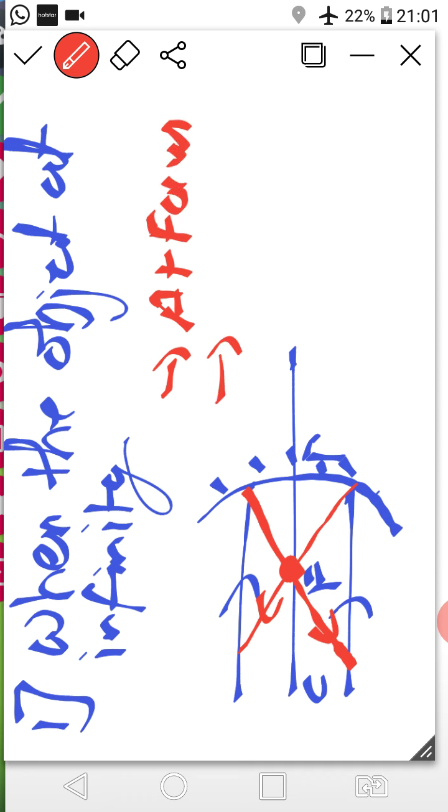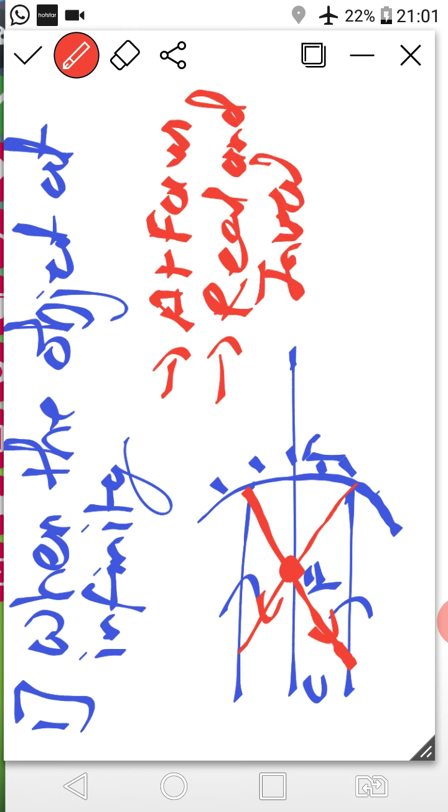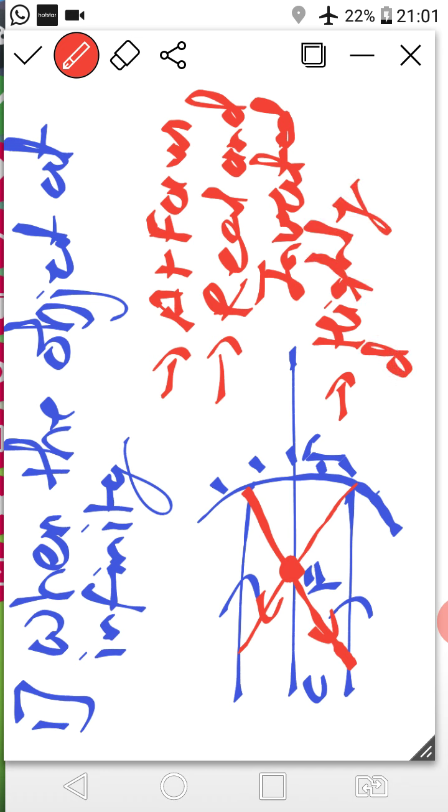Right class? Nature of image is real. Remember, real and inverted. Inverted, and we can say उल्टा. Right? And the third point, the size of image is highly diminished. Right class? So these 3 points you have to remember.